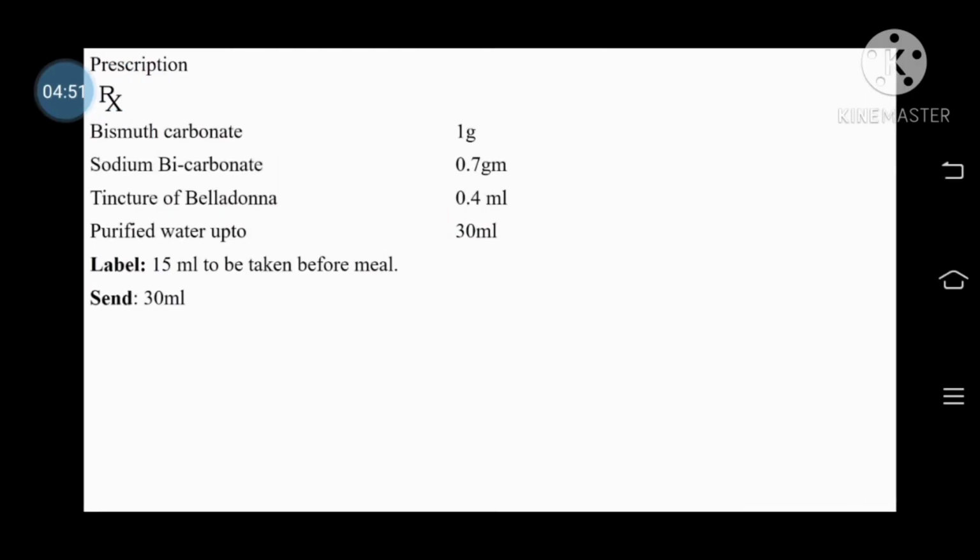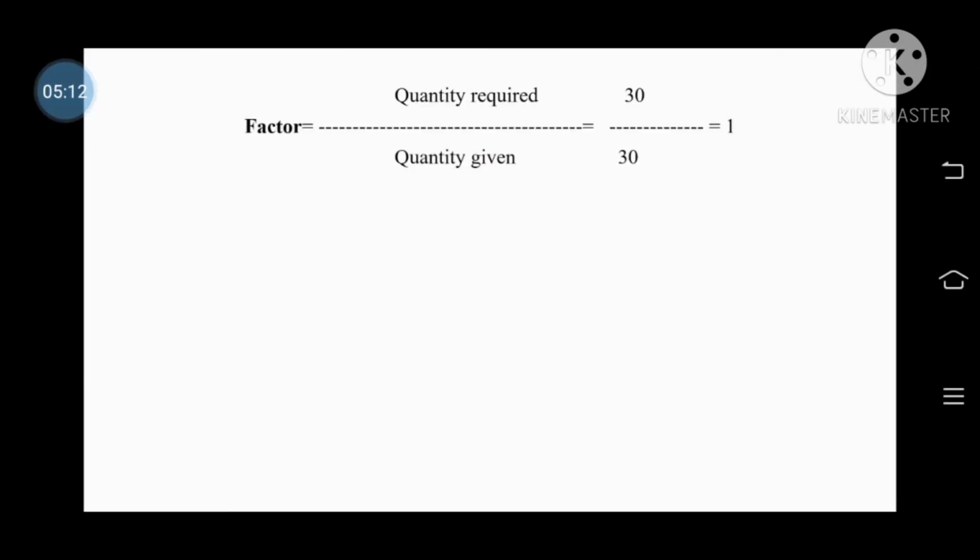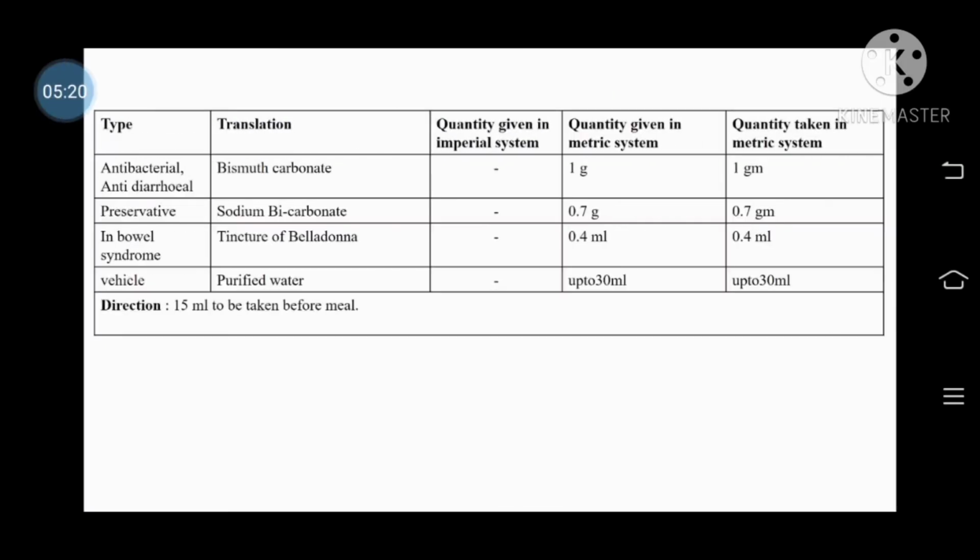Now the prescription. Bismuth carbonate 1 gram, sodium bicarbonate 0.7 gram, tincture of belladonna 0.4 ml, purified water up to 30 ml. Label: 15 ml to be taken before meal, make 30 ml. Calculation factor: quantity required is 30 ml and quantity given is 30 ml. So the factor will be 1.